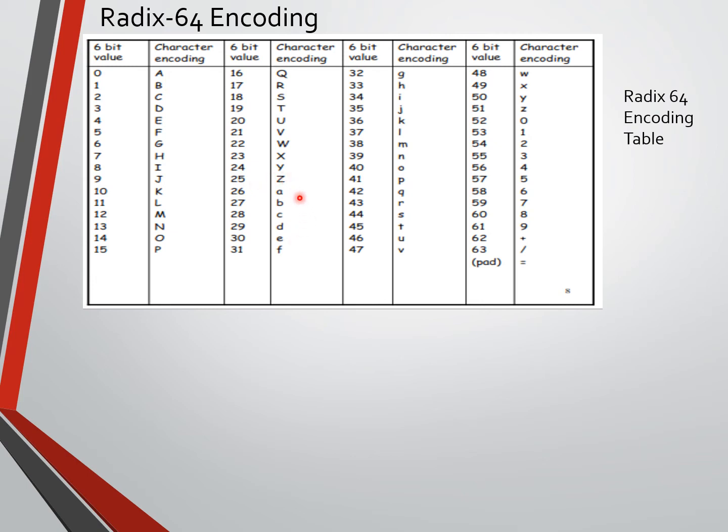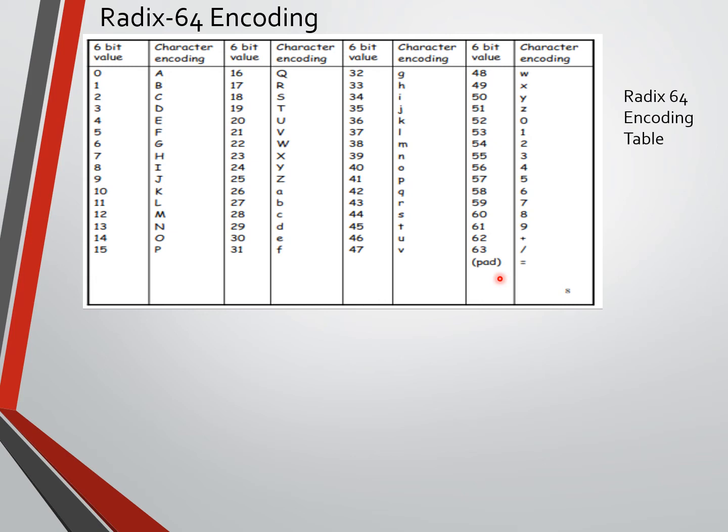Next, small letters a to z cover 26 to 51. Then the numerical digits 0 to 9, then the symbols plus and division. The equal sign is used for padding.